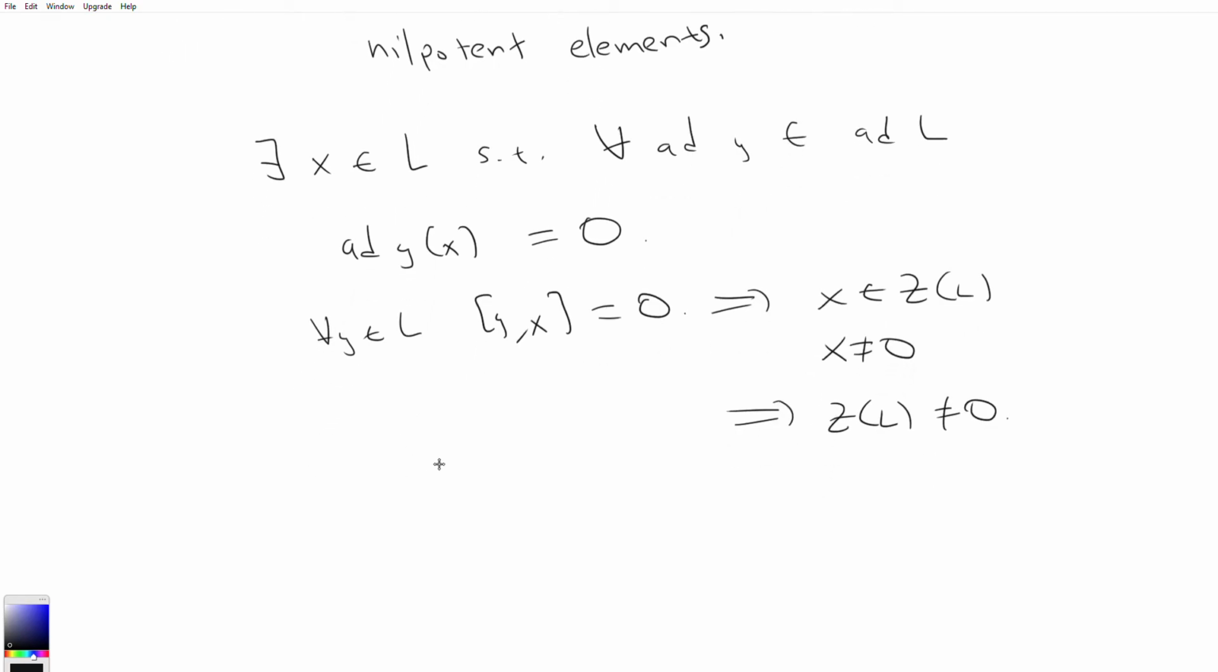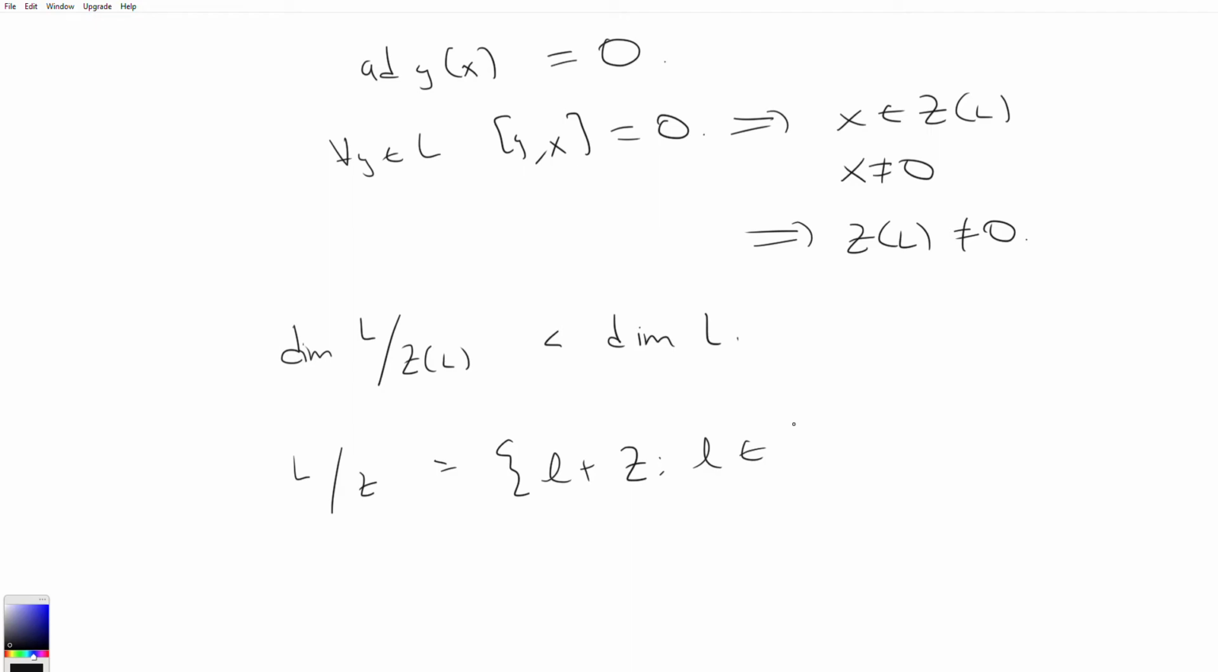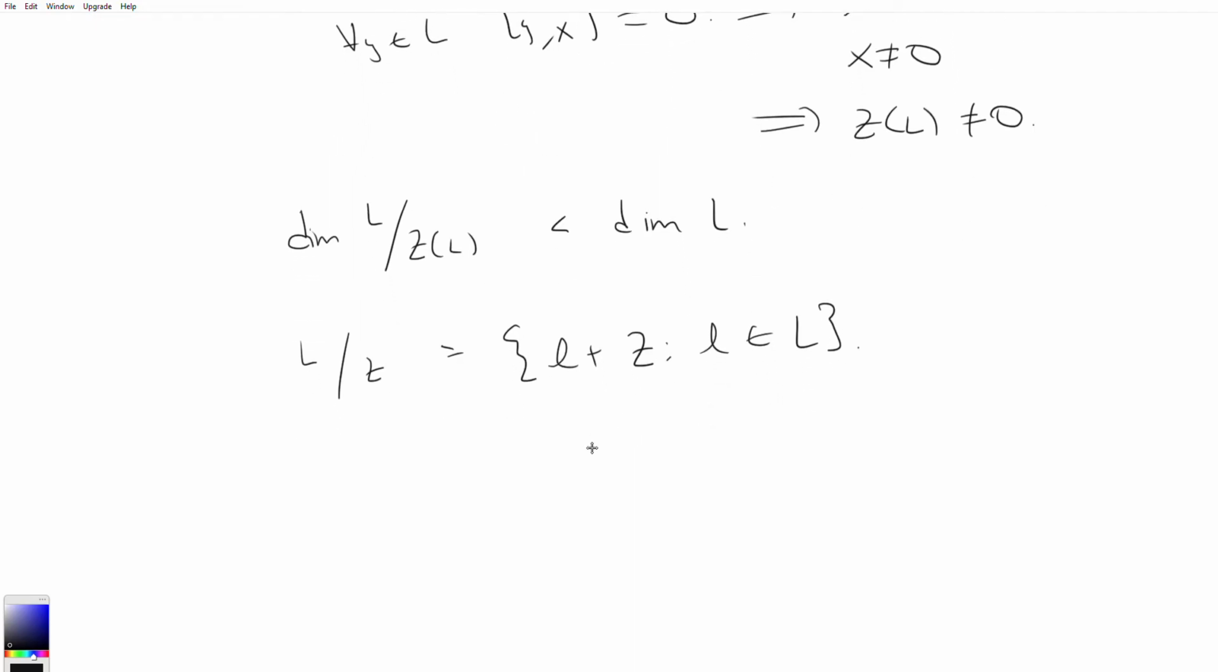And this is important because we're going to use induction, and we want to quotient out the center, so if it's non-zero, we get something smaller. So clearly dim L mod the center is less than dim of L. So now the crux of the proof is right here, right? It's L mod the center, which I'm just going to use Z to denote, looks like this. This is a bunch of cosets, L plus Z, L an element of L, right?